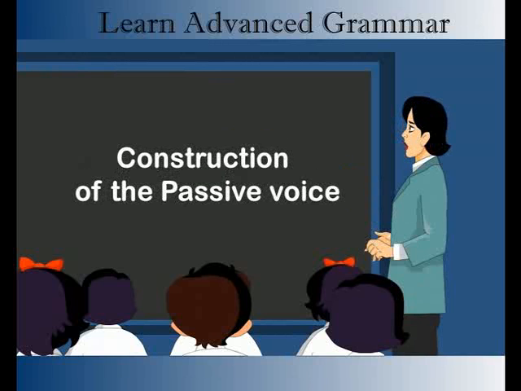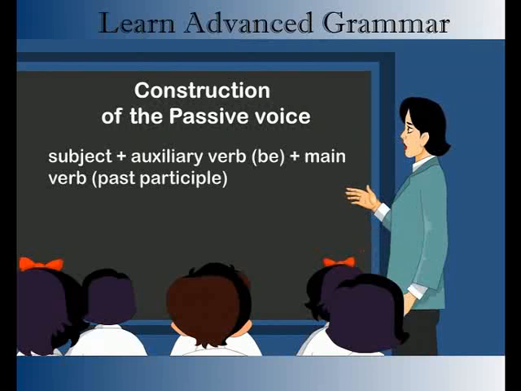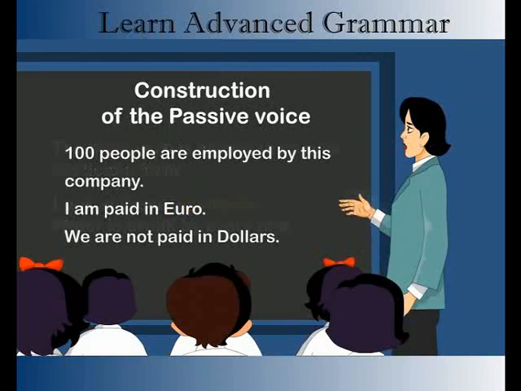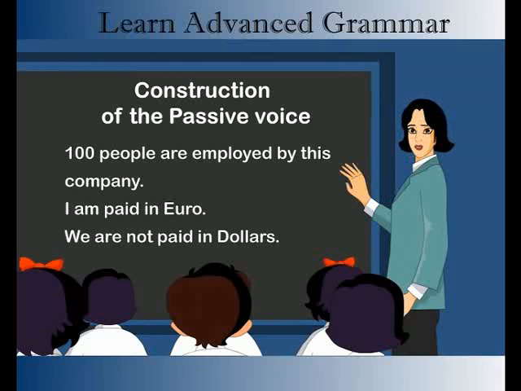Construction of the passive voice. Subject plus auxiliary verb be plus main verb, past participle. The main verb is always in its past participle form. Look at these examples. Water is drunk by everyone. 100 people are employed by this company. I am paid in euro. We are not paid in dollars.